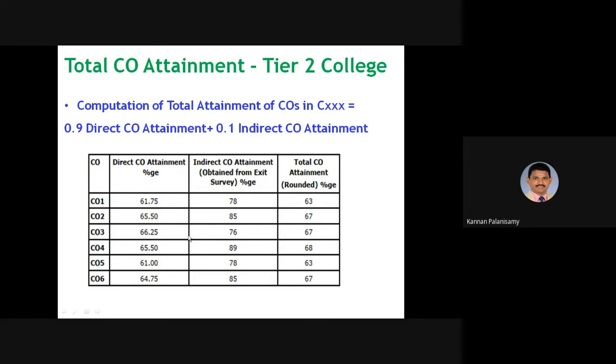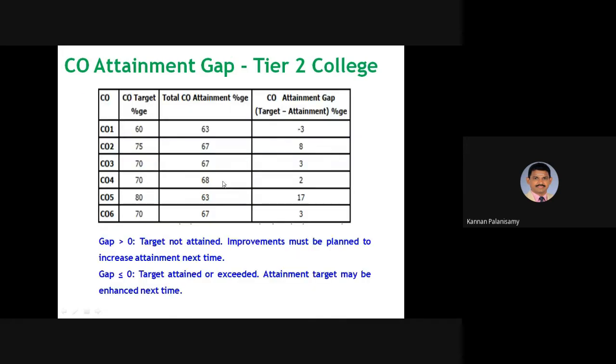So then you have to list out, for example, if this CO1 is assessed through this indirect attainment, that percentage is written here, and then you have to put it in the formula and find out what is the total CO attainment, right?